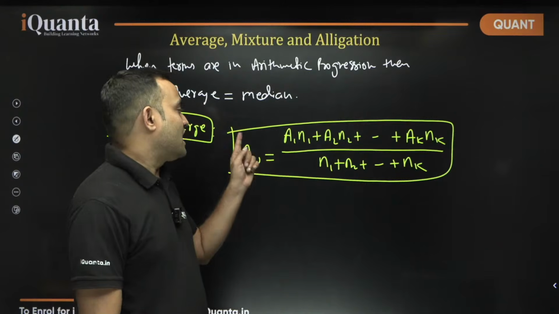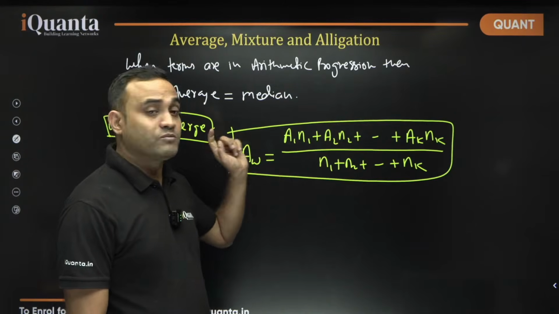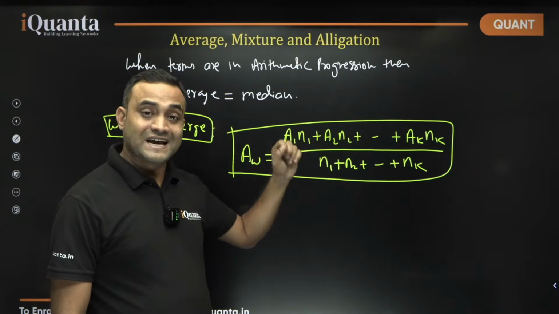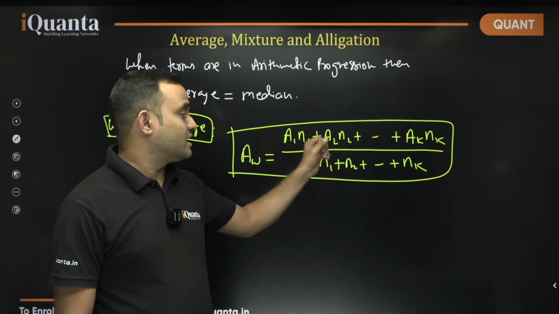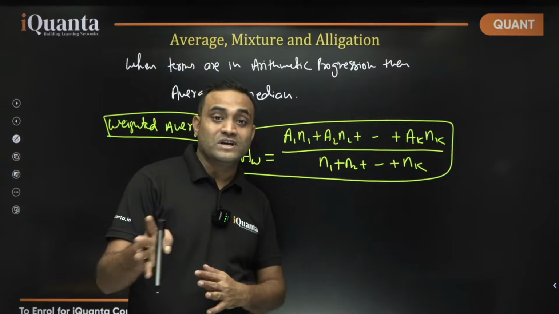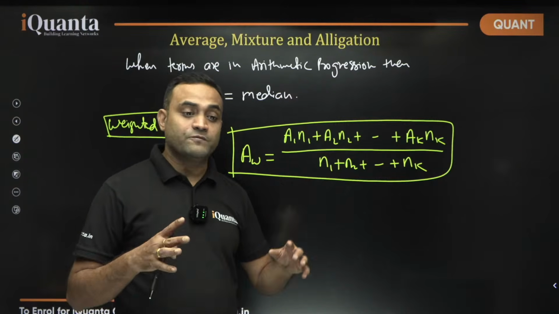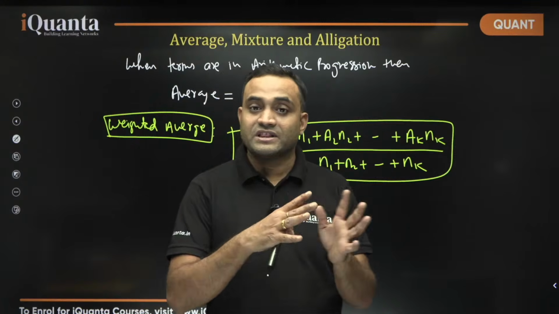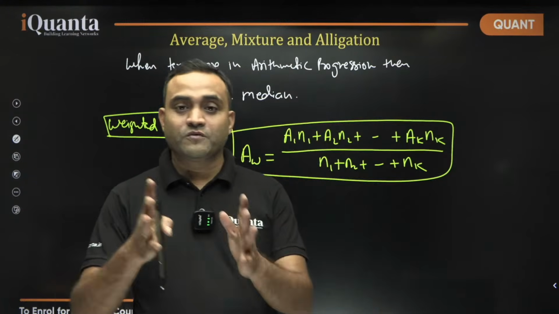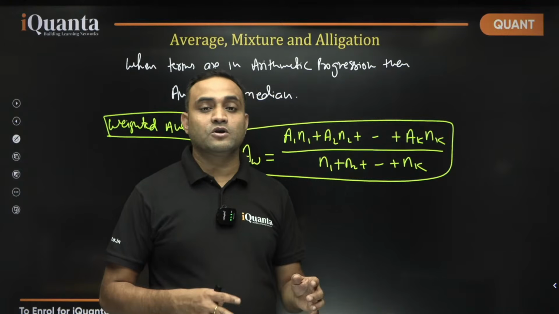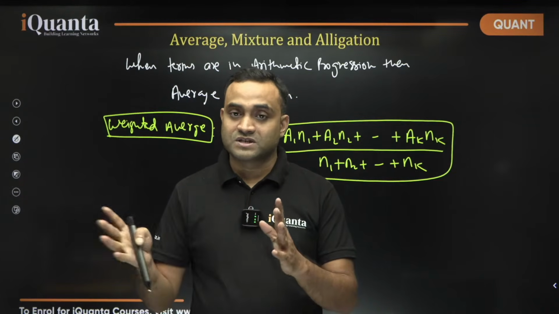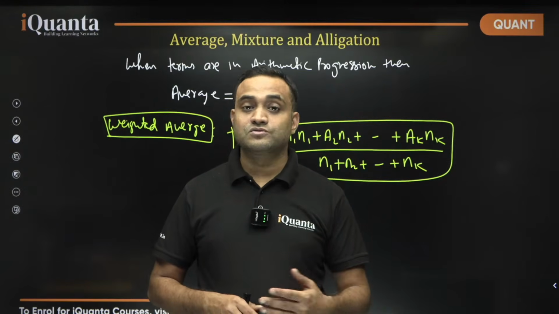है ना? The average of first group is A1 and number of terms in that group is N1. Average of second group is A2 and number of terms in that group is N2. These are called weights. N1, N2, N3, Nk are weights. Even if we don't know the actual weights, but their ratio, we can find the average weight. Instead of actual number of terms, even if we are aware of their ratio, that ratio of the number of terms in each group is given, then also we can find it.